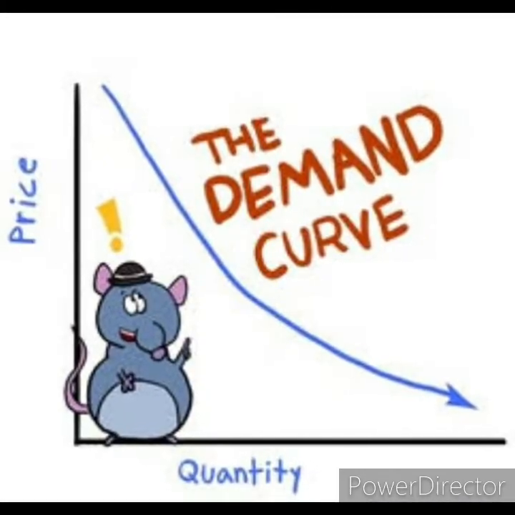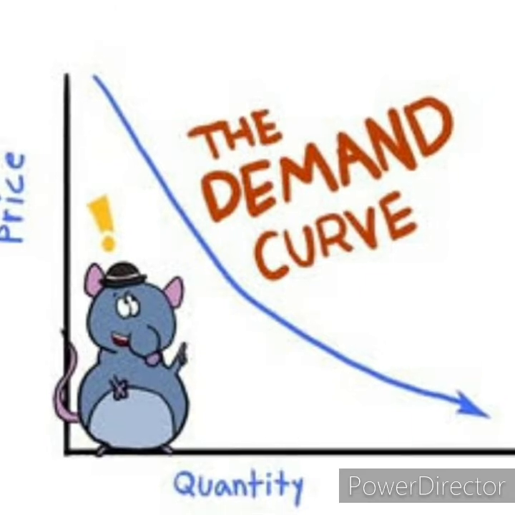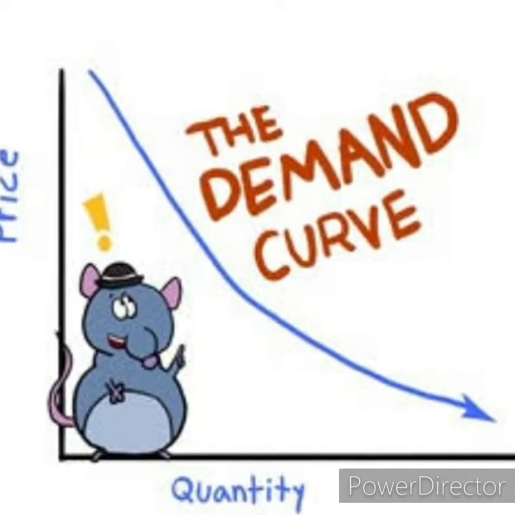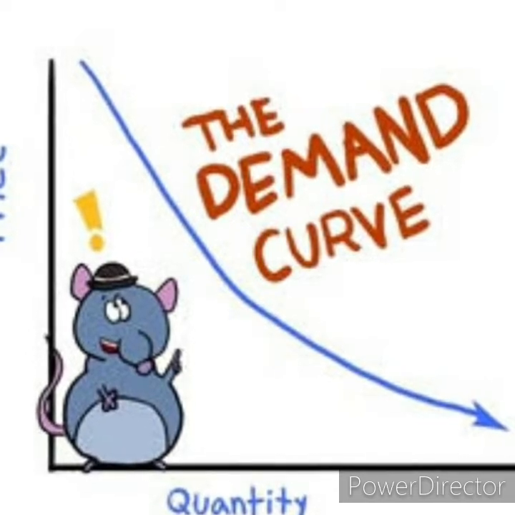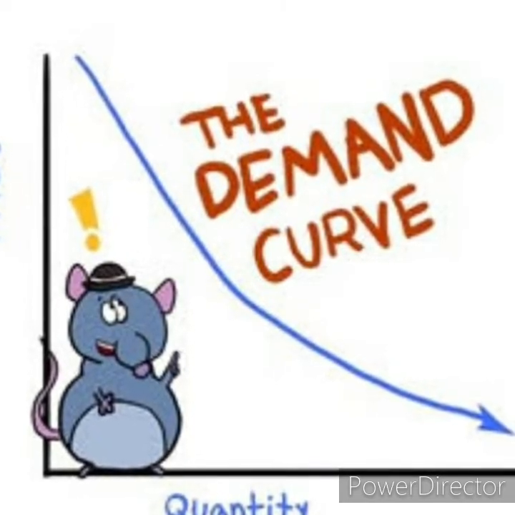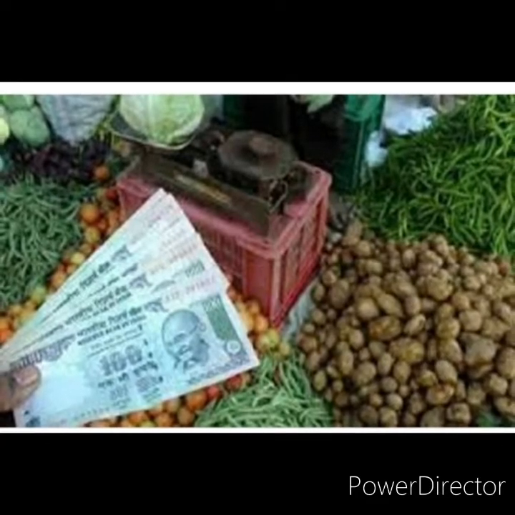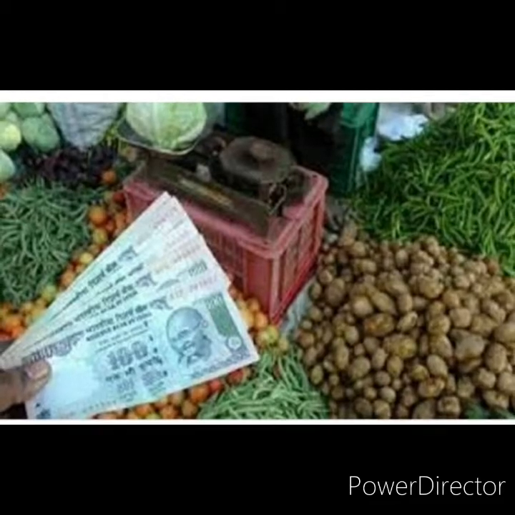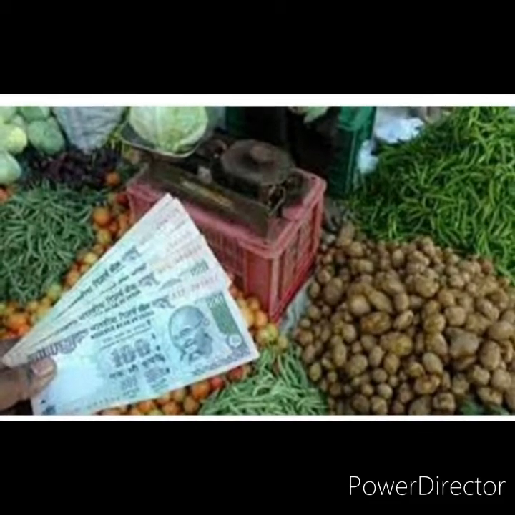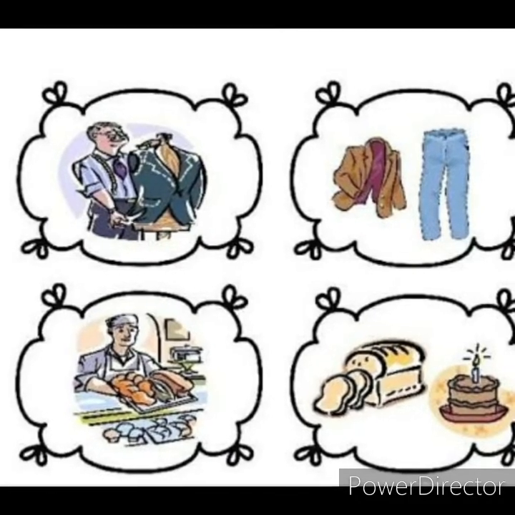Demand for goods. When demand for goods increases, the price of goods increases, then the purchasing power is affected. That means the purchasing power will automatically decline. Price of goods affects the value of currency. When the price increases, the purchasing power decreases. This one I already told. Then it will decrease the value of currency.